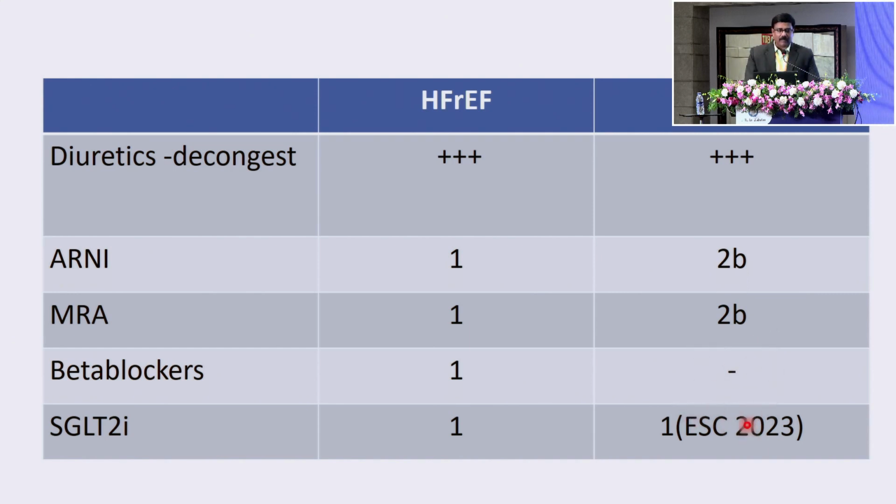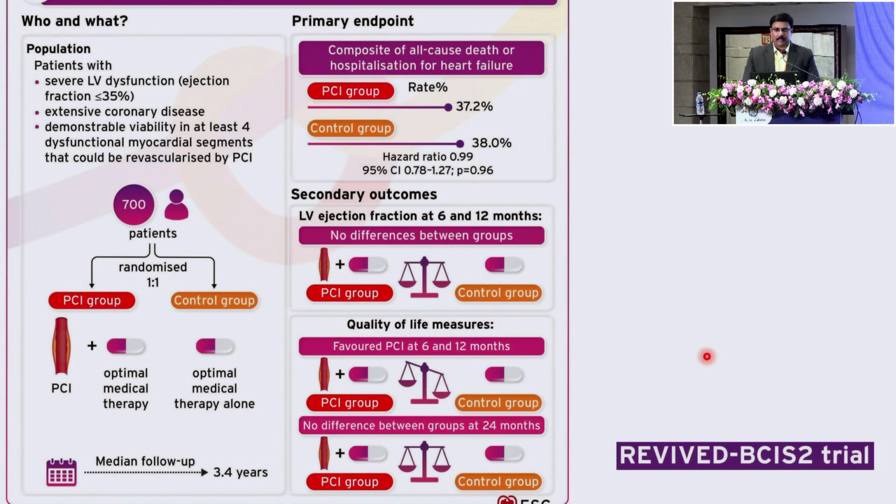Beta blockers, I have left it minus because actually in heart failure with preserved ejection fraction, a higher heart rate is beneficial. So if there is some other indication for beta blocker, use it. But otherwise, actually, a higher heart rate is beneficial. Don't put them unnecessarily on beta blockers. SGLT2 inhibitor is probably the only drug, according to ESC, with a class 1 indication in heart failure with preserved ejection fraction.